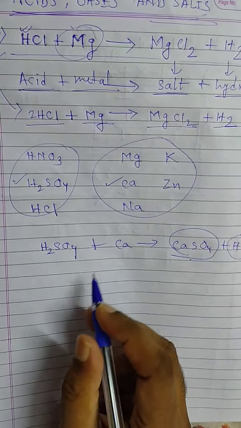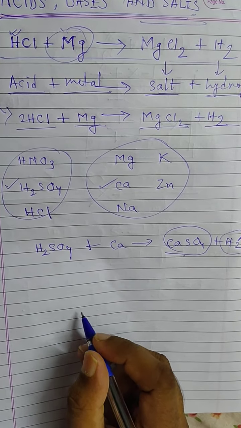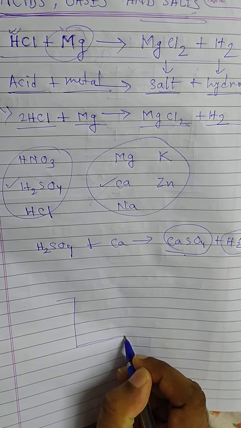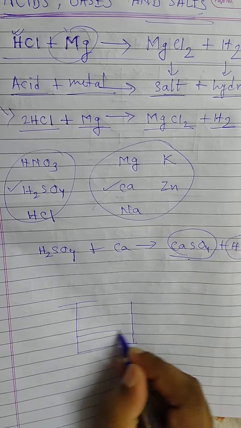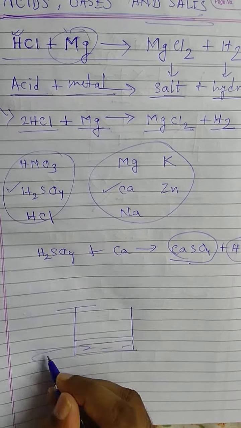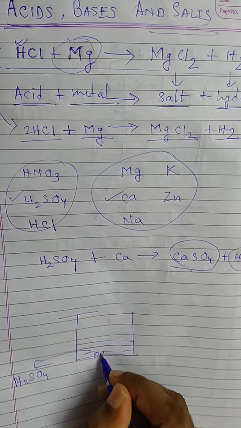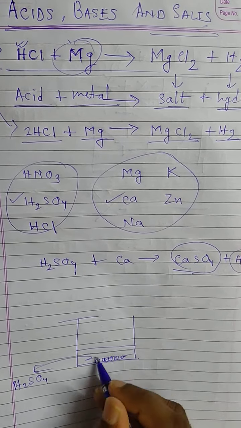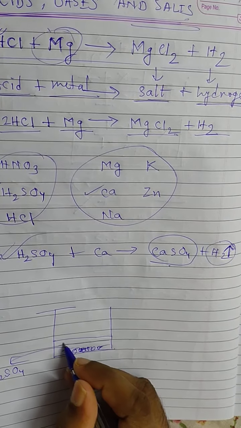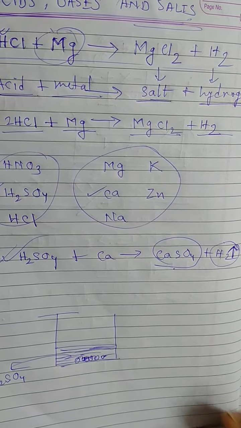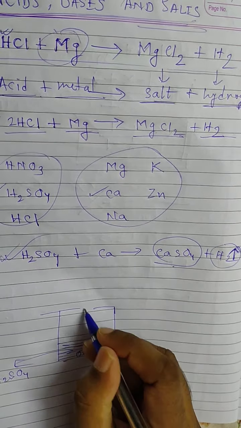Suppose we have added zinc granules in H2SO4 solution. As per this type of reaction, zinc granules will react with H2SO4 to form salt, which will remain in the solution, and hydrogen.